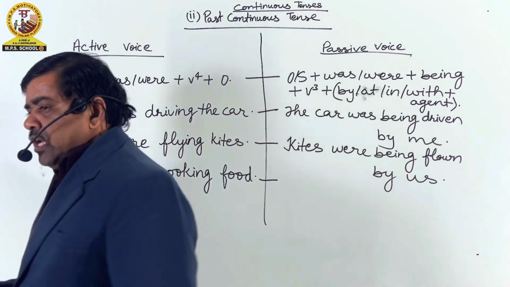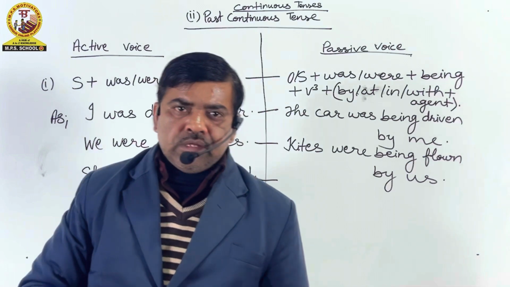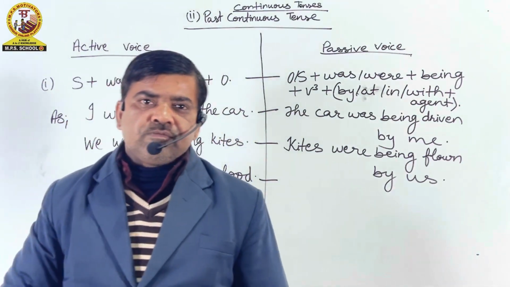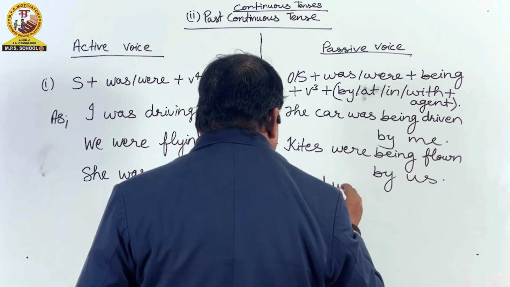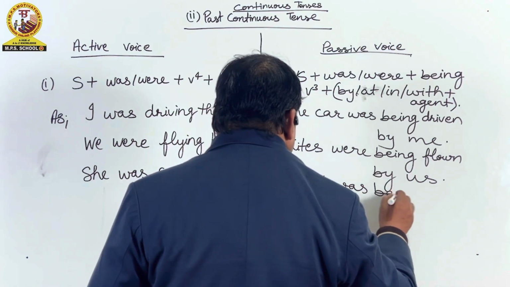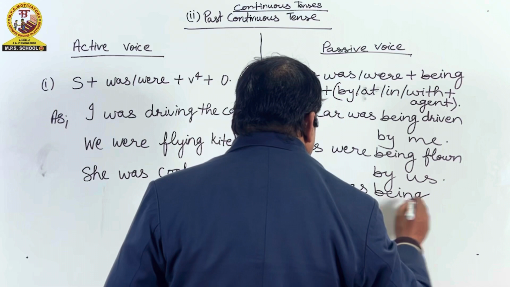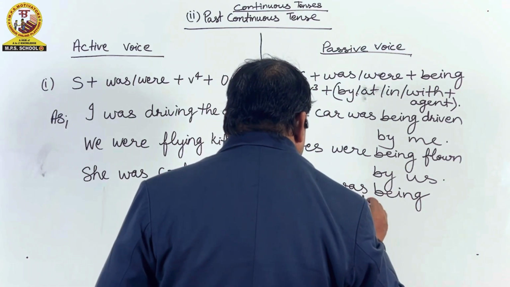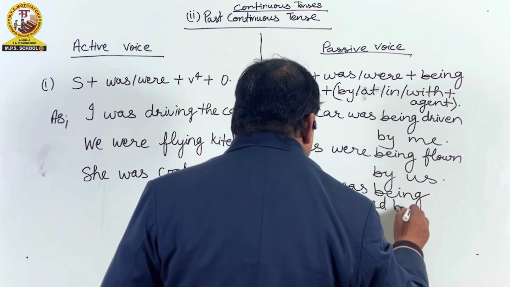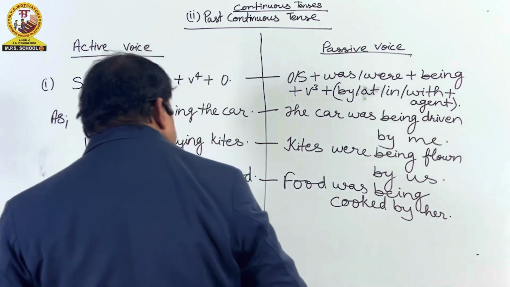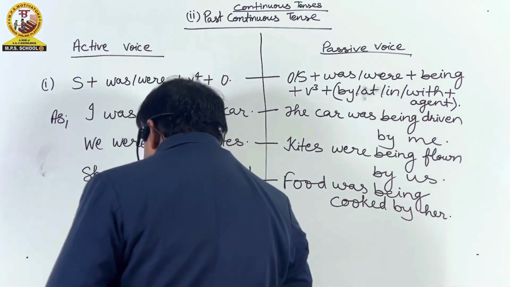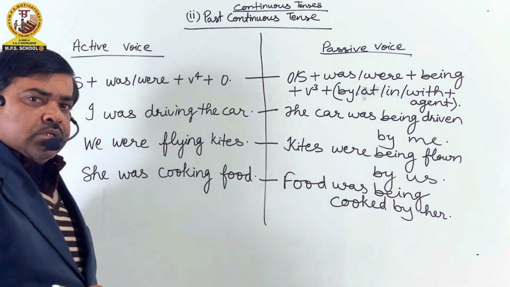She was cooking food. वह खाना बना रही थी. Its passive voice will be food was being cooked by her. खाना उसके द्वारा बनाया जा रहा था. Now you can take its screenshot.